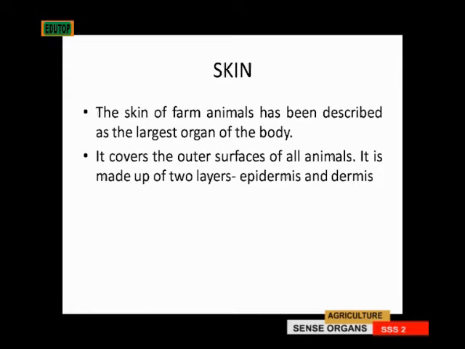The skin of farm animals has been described as the largest organ of the body because it covers almost all the parts of the body, or covers all. The skin covers every part of the body, so it's the largest organ. It covers the outer surfaces of all animals. Then it is made up of 2 layers. We have the epidermis and the dermis.